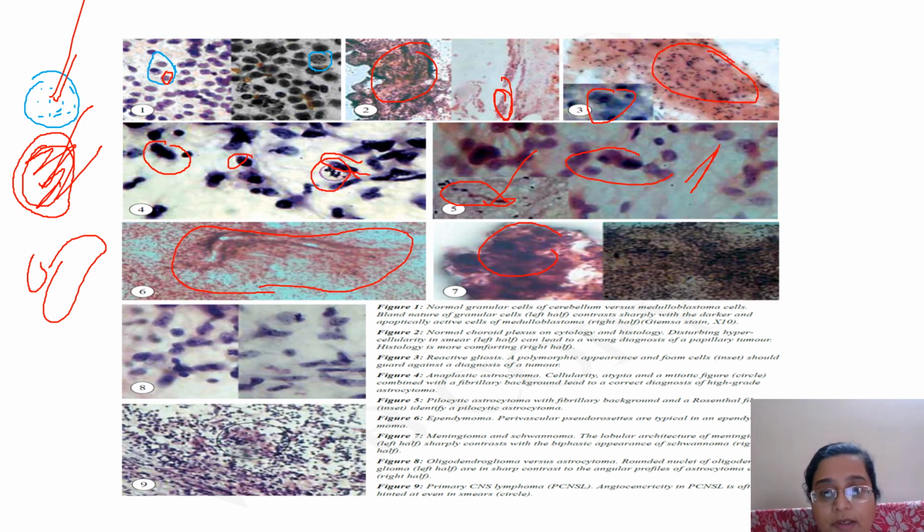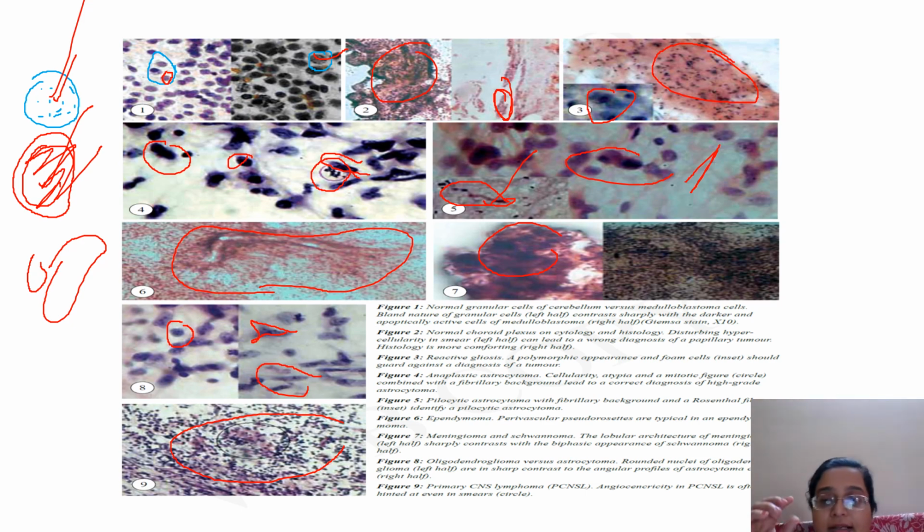Then see the difference between an oligodendroglioma and an astrocytoma. Oligodendroglioma has nice round cells, not as hyperchromatic as this one. Stretched, angulated cells, see over here, this is an angulated cell, are seen in astrocytoma. And then finally you get a primary CNS lymphoma. You get a lot of lymphoid cells, and you might get a vessel with cells in the center, because it is a crush smear. It is not an FNAC, so you'll get some tissue morphology. So these are the kind of varieties that you can see.